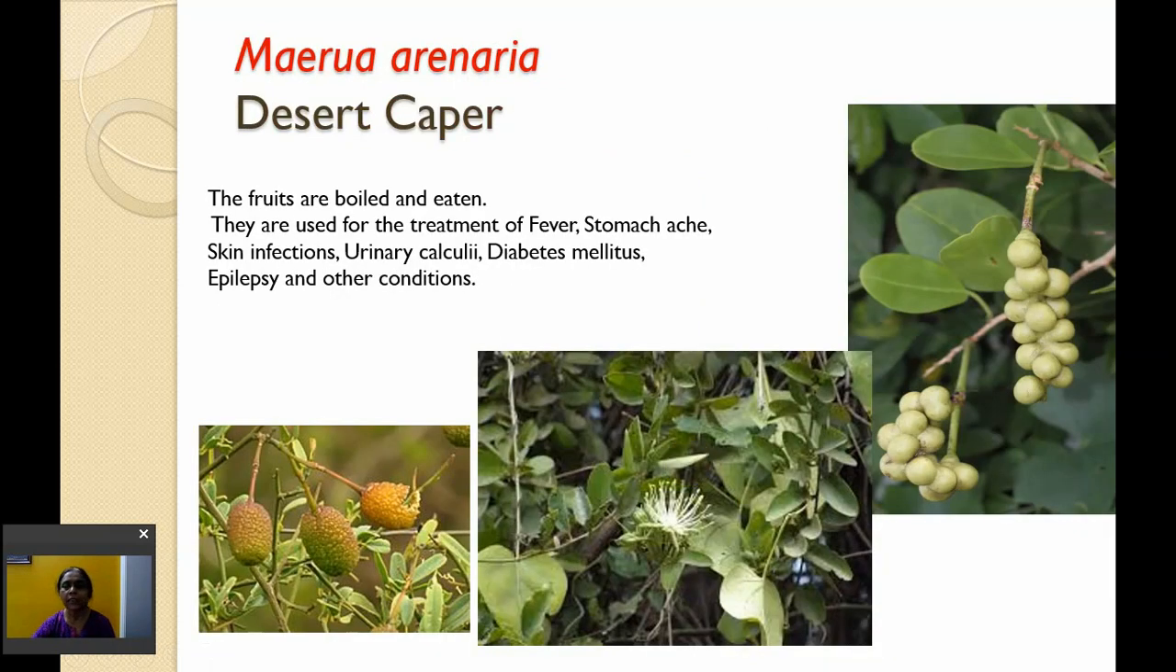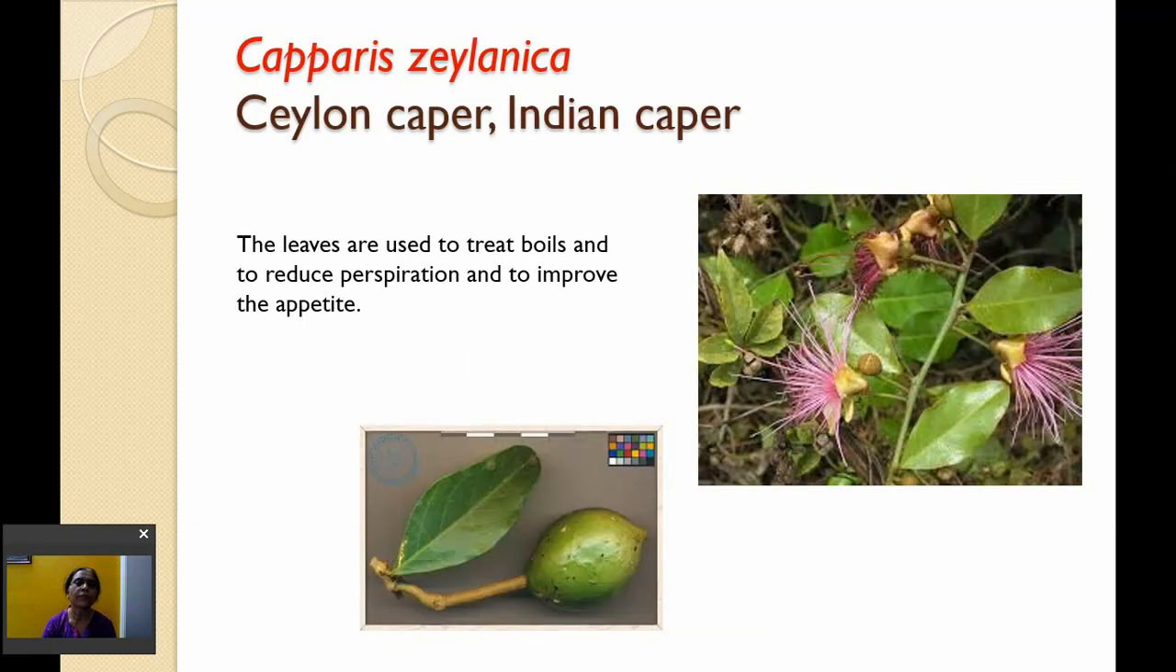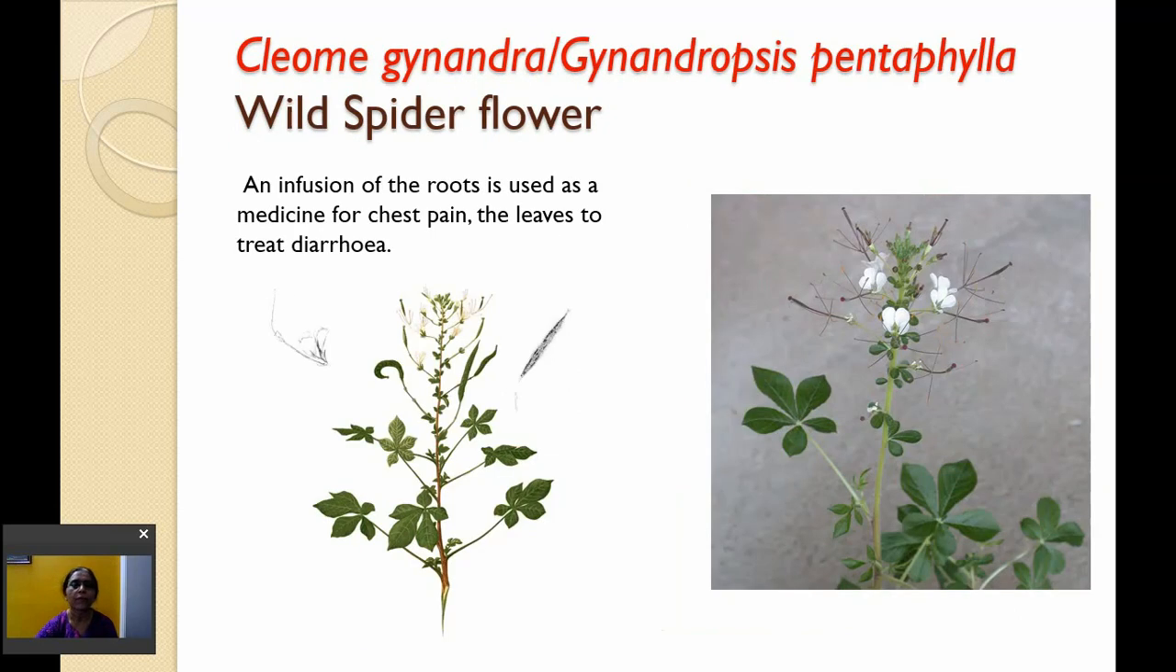Maerua arenaria. It is called desert caper. The fruits are boiled and eaten. They are used for the treatment of fever, stomachache, skin infections, urinary calculi, that is stones, diabetes mellitus, epilepsy and other conditions. Capparis zeylanica. It is called Ceylon caper or Indian caper. The leaves are used to treat boils and to reduce perspiration and to improve appetite.